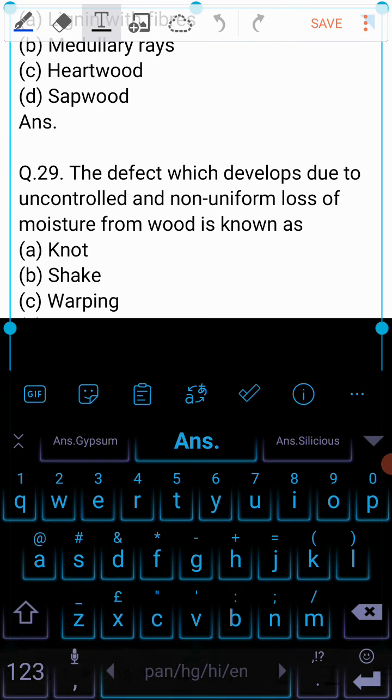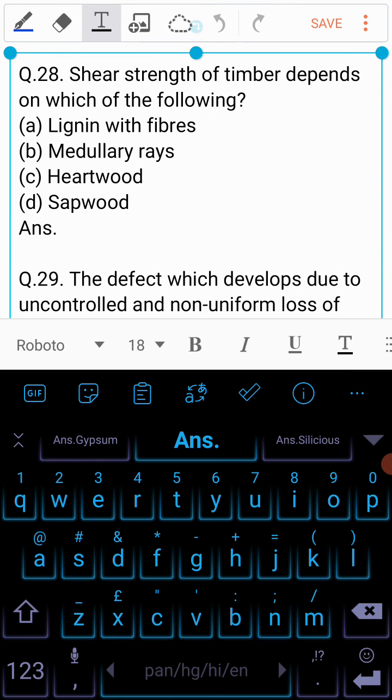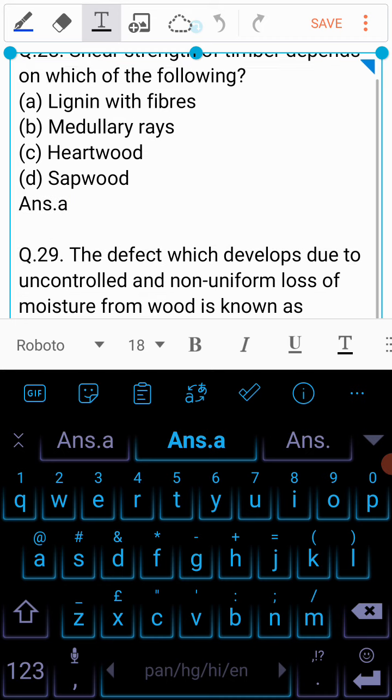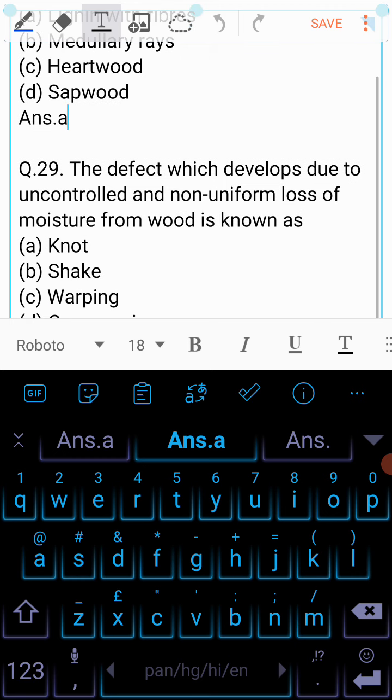Question 28 is shear strength of timber depends on which of the following? A. Lignin with fibers, B. Medullary rays, C. Hardwood, or D. Sapwood? So the answer to this question is A. Lignin with fibers. So shear strength of timber depends on lignin with fibers.